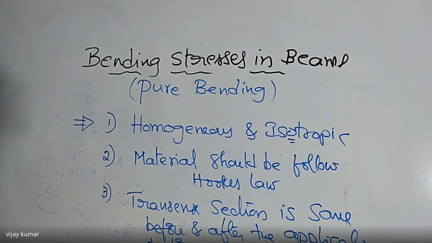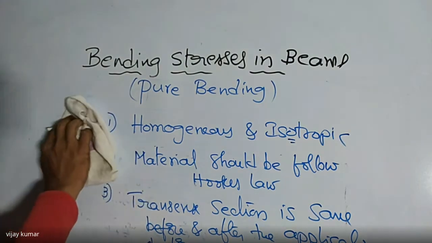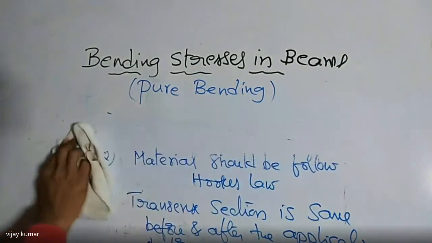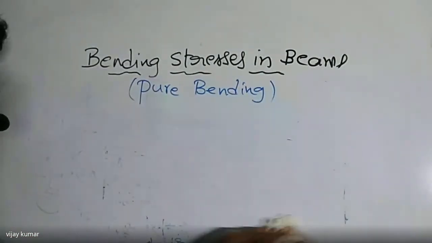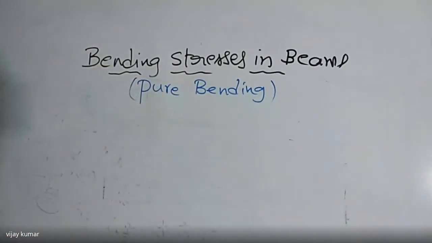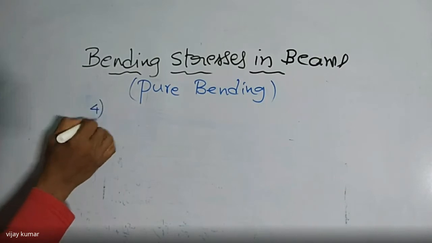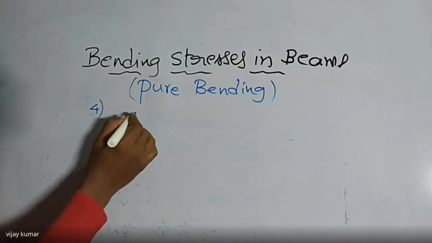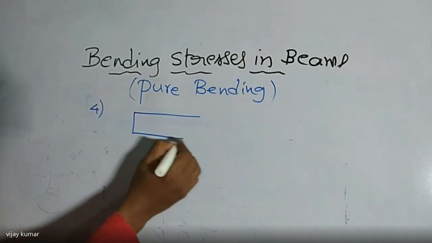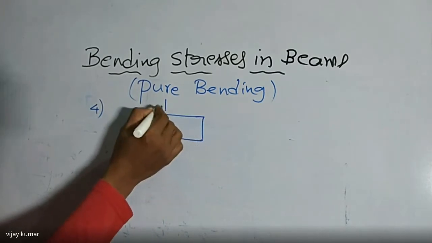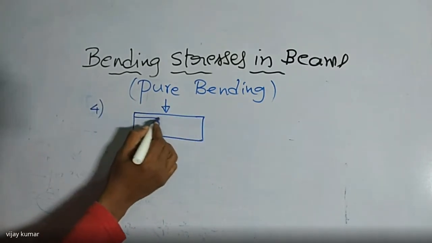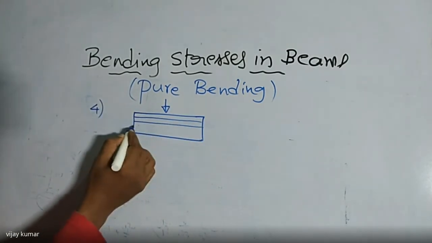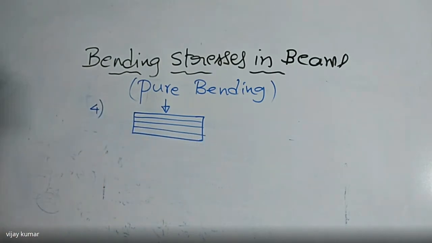So listen carefully. Now the fourth one, I'm going to write it here. If you take any layer, for example, this is the beam, which is subjected to a bending force like this. So this is one layer, this is another layer, this is another layer. There are different types of layers in a material.